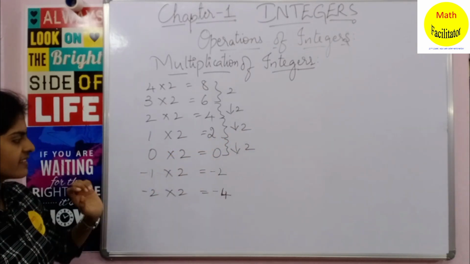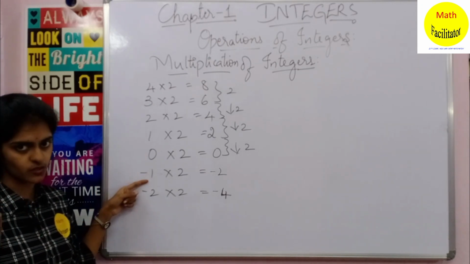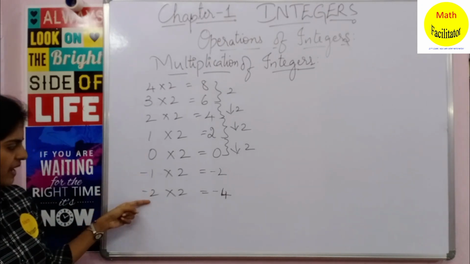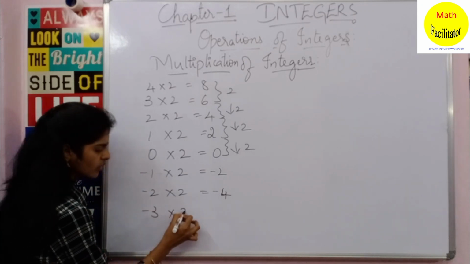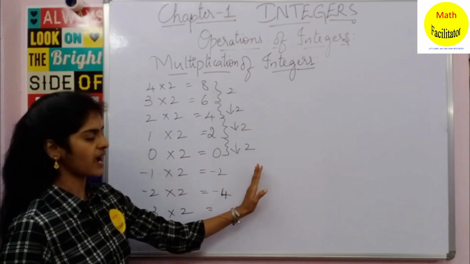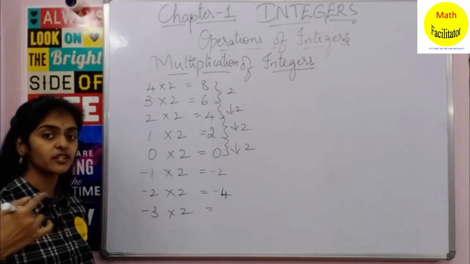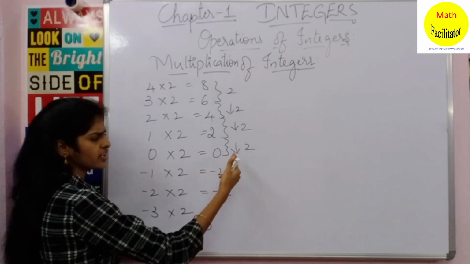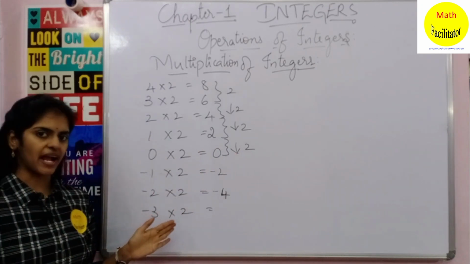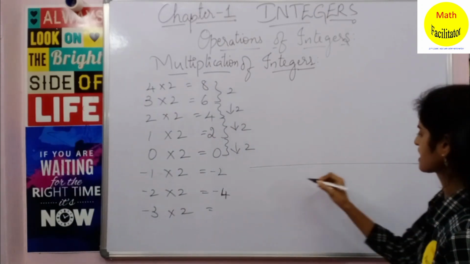Yes, now look at this pattern. Now after 0, to the left of the number line you have minus 1. So that is what I have written, minus 1, minus 2, minus 3. Okay, so in this way you can continue. Now observe the pattern of the answers. Every next step you have to reduce the answer by 2, nothing but you have to subtract 2. Now this pattern we shall see on the number line. Okay, so draw the number line.